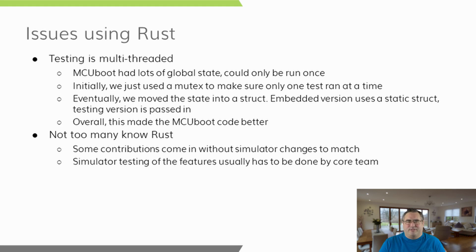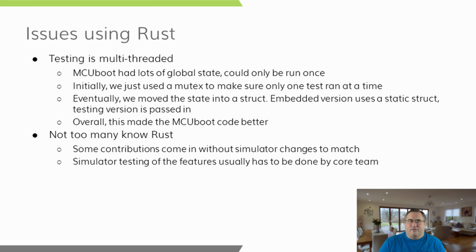Our initial workaround was simply to add a mutex that was taken by each test. This effectively made it so that only one test would run at a time. Eventually, we moved this global state into a struct that would be passed around. For the embedded builds, there is a single instance of this that is used, but for testing, it's allocated by the test framework in Rust and passed in. Now, cleaning the global state up in this way also helped us to make sure that when simulating a power loss, the global state is truly cleared and we didn't rely on values persisting across the reboot in memory.